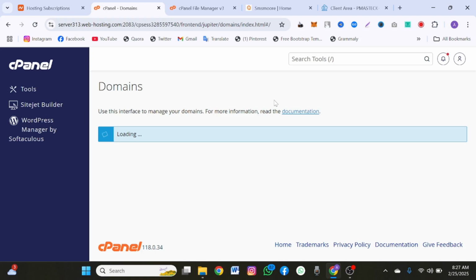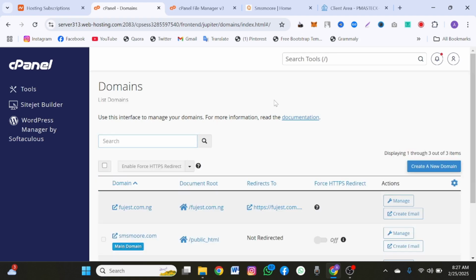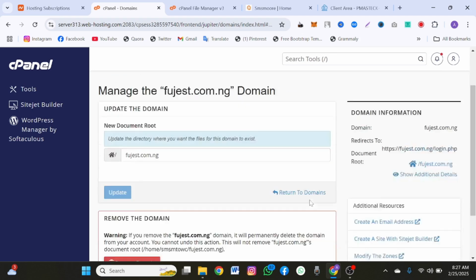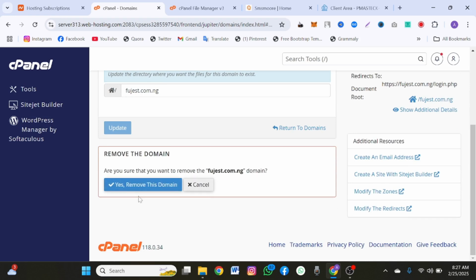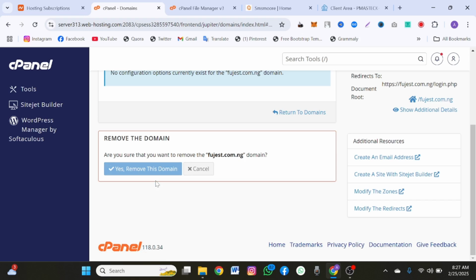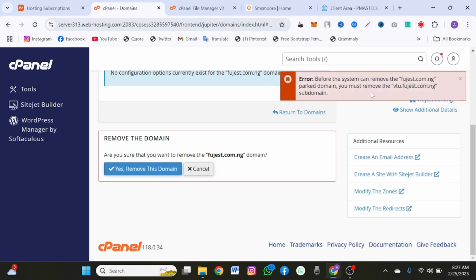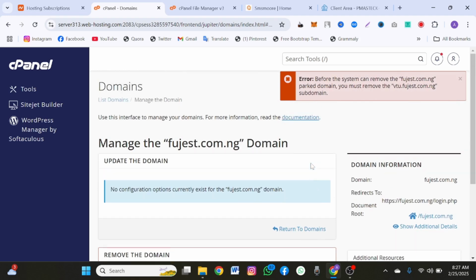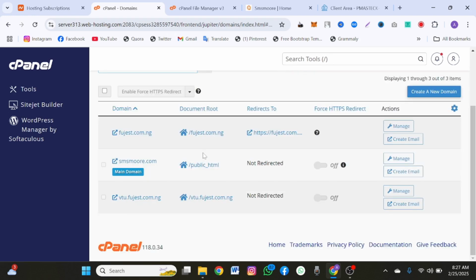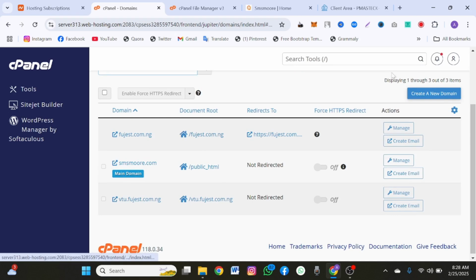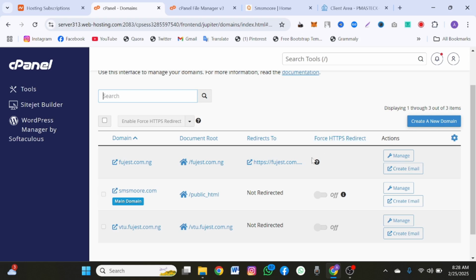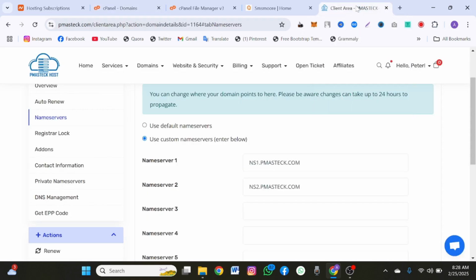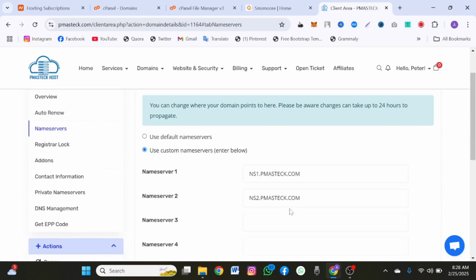Now, once you click on domain, it will open up this domain aspect for you. Right here, this is where you add, remove, manage domains, and others. So I want to remove this one. Yes, remove domain. But because it's a subdomain, you have to remove the first domain first. Anyway, that is not why I'm here. Why I'm here is to show you how to add a domain. Remember, this is the domain name we want to link to that hosting.